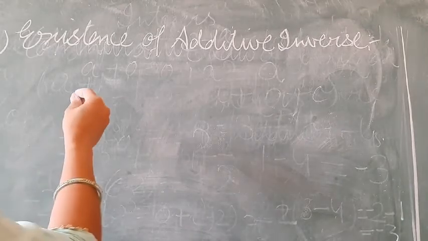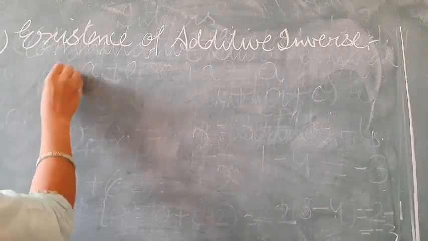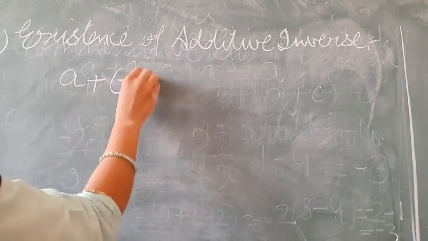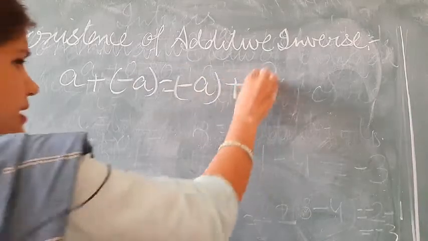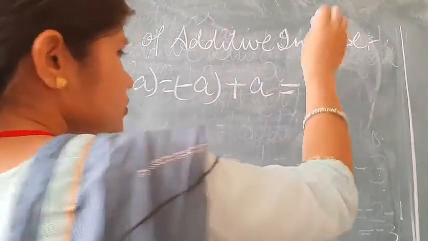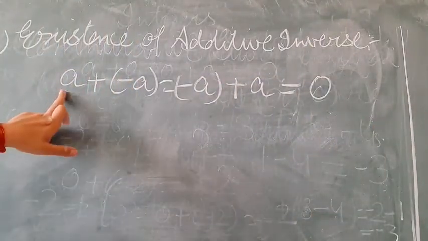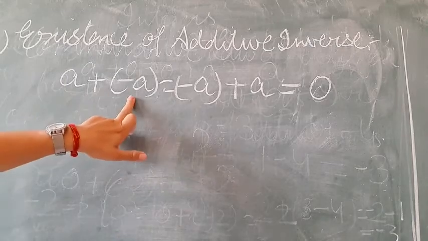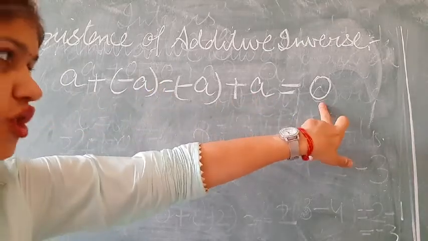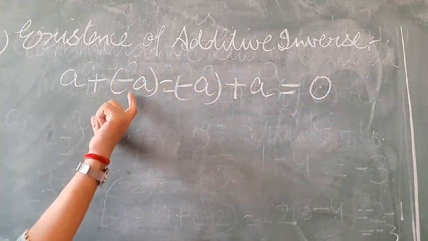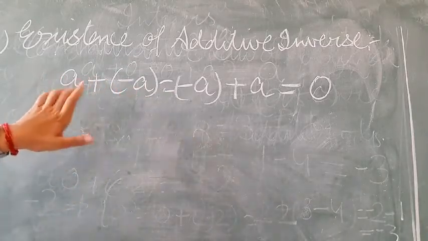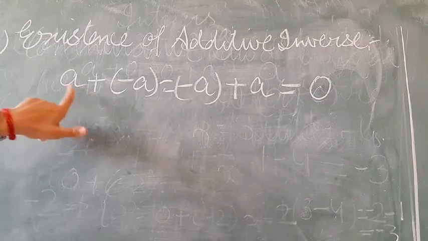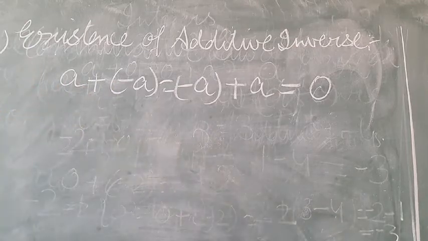In this, for any integer a, we have a plus minus a is equal to minus a plus a is equal to 0. That is, the sum of a number and its opposite is always 0. Here minus a is known as the additive inverse of a.